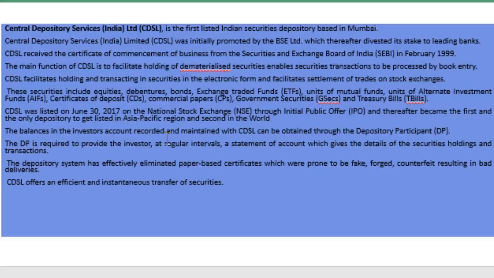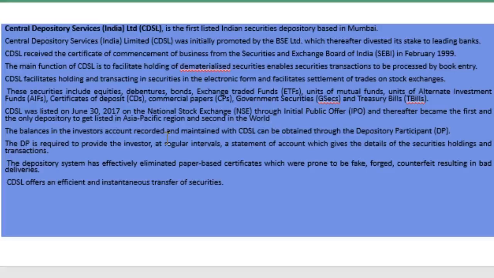CDSL facilitates holding and transacting in securities in electronic form and facilitates settlement of trades on stock exchanges.